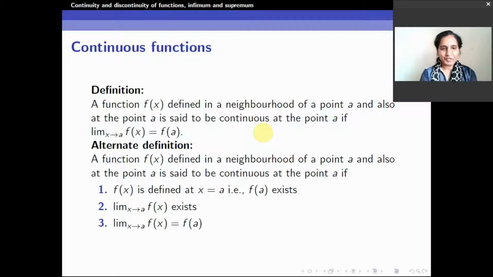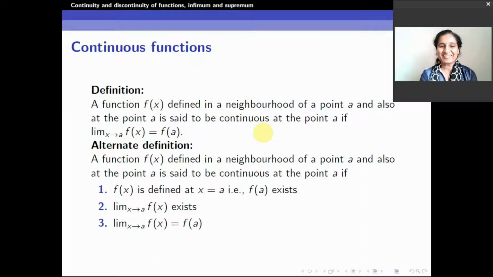I'll state the definition. A function f of x defined in a neighborhood of a point A and also at the point A is said to be continuous at the point A if limit x tending to A f of x is equal to f of A.